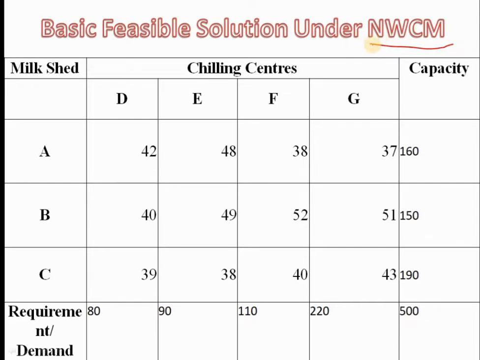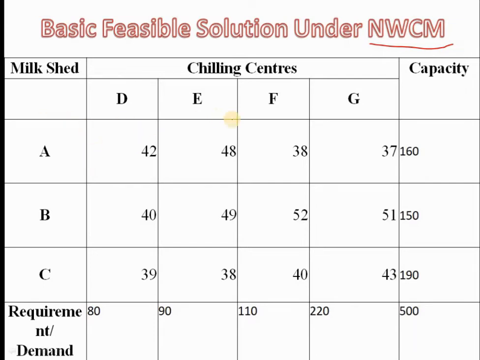The rule you need to follow in the northwest corner cell method is you should start allocating in the cost matrix at the cell which is located in the northwest. Northwest means this is the northwest. A1 D1 is the northwest, and after allocating you should strike out, and again you need to start from the unallocated cell which is located in the northwest. Now let's calculate for this.